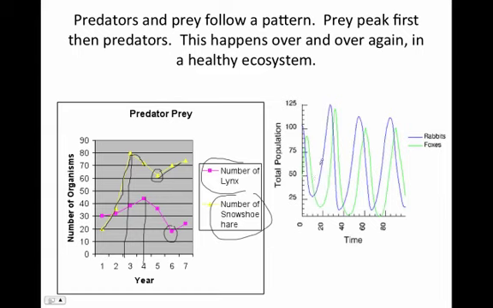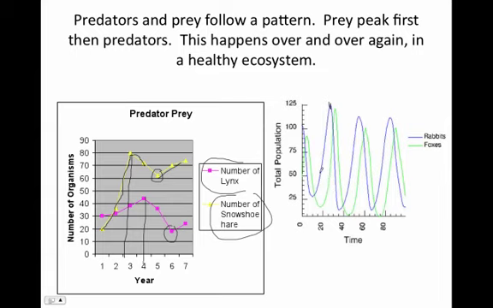This up and down of predators and prey will always occur, and what will usually happen is you'll get a peak in the prey population followed slowly by a peak in the predator. Prey peak, then predator peak. Prey crash, predators will follow. Prey crash, predators will crash.